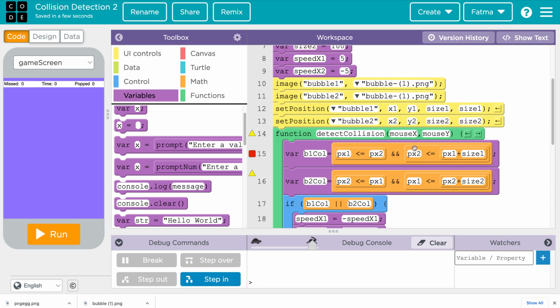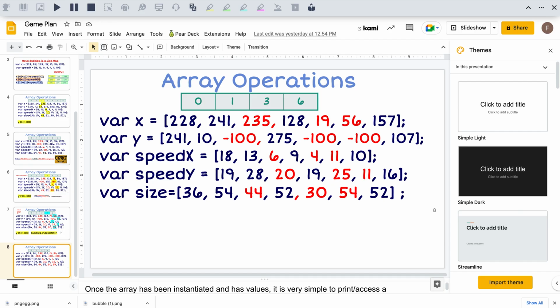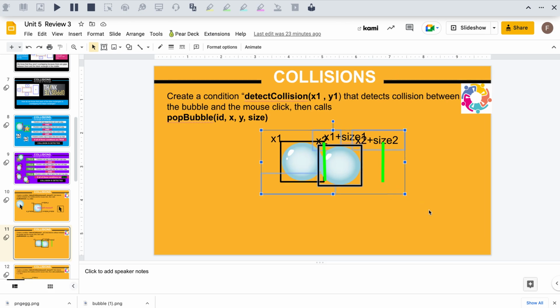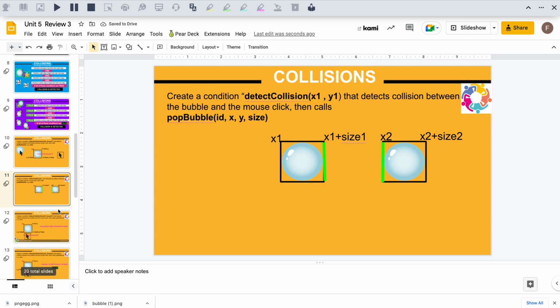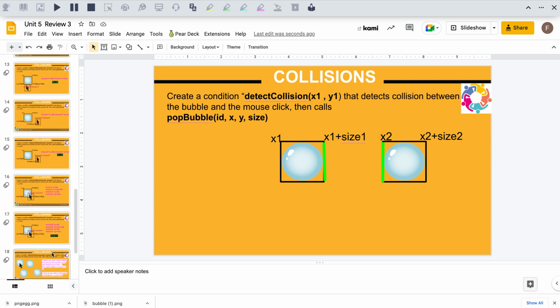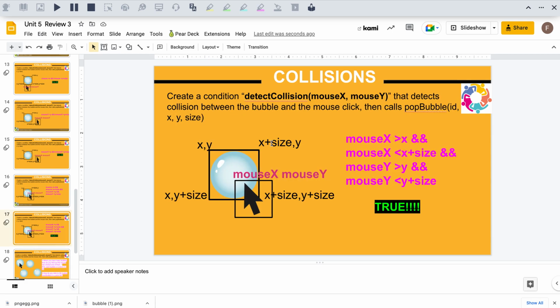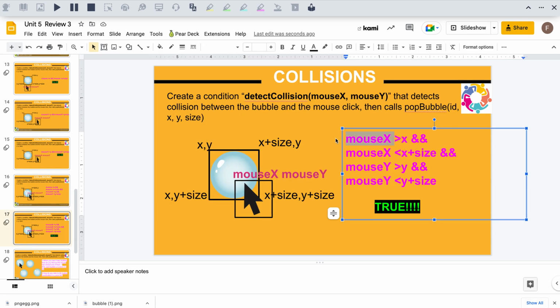So in this one, we are going to change mouse X, mouse Y, right? So we want to see if B1 collides. We said that we passed two different X coordinates. Now we want to see wherever you click on the screen, if it matches bubble 1. So in order to understand if it matches bubble 1, we are going to look at the mouse coordinate that is in bubble 1, which is on this one here, right? So right now you click with the mouse and I have the coordinate.